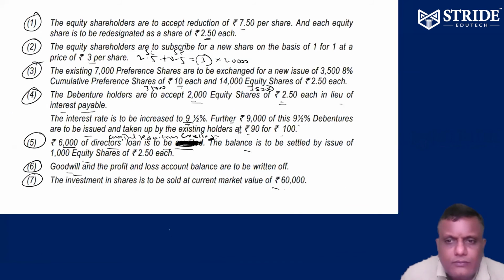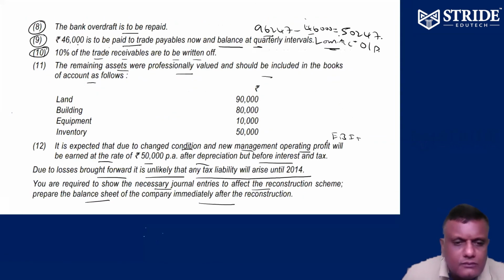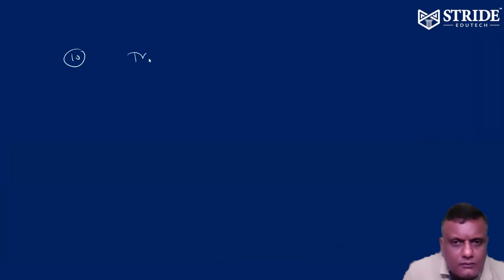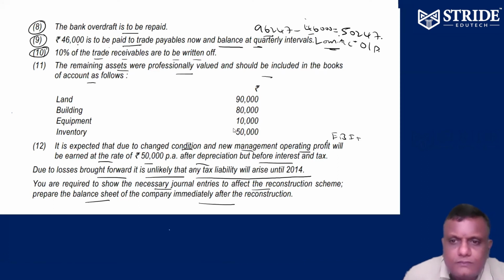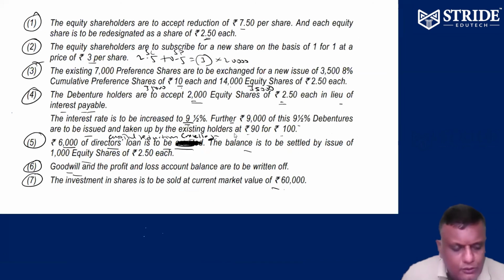Trade receivables are 70,692, 10% written off. So capital reduction account to be debited, debtors 10% of 70,692.